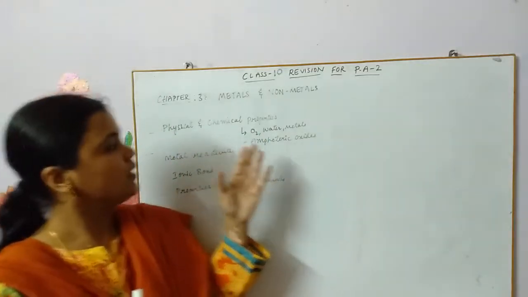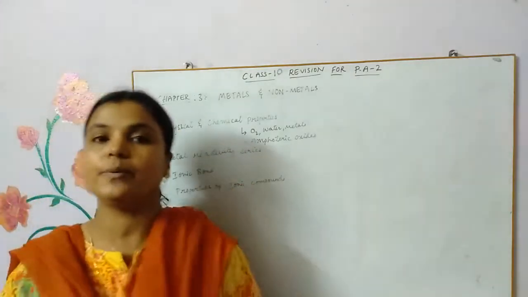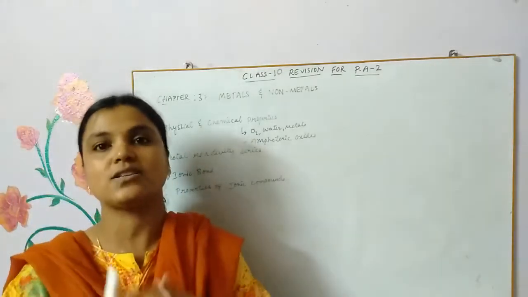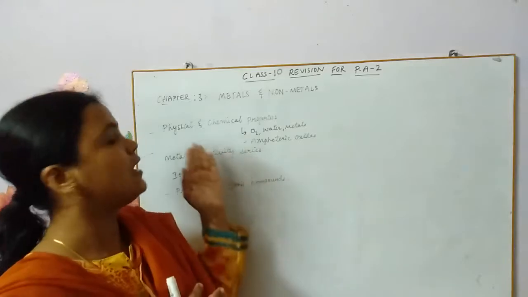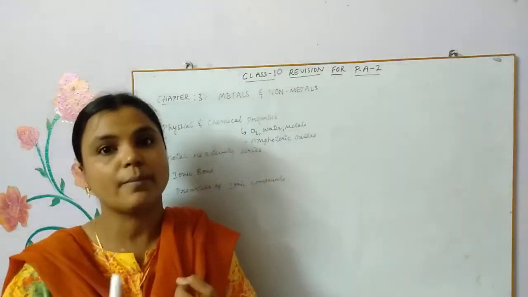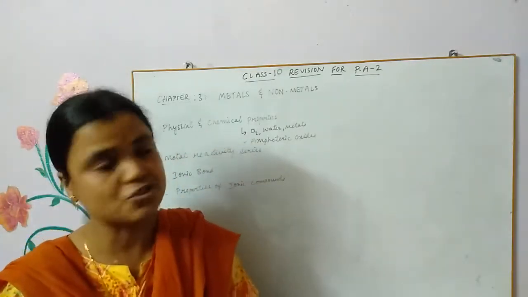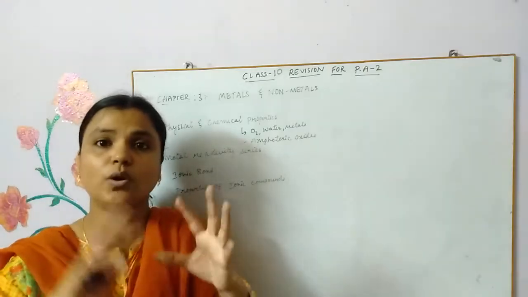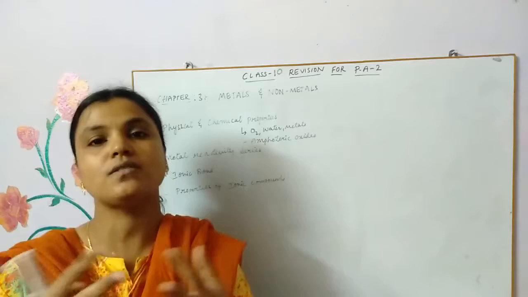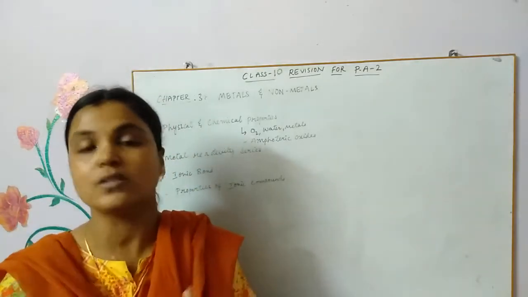Well, okay. So today we'll quickly go with the revision. Let's start with the physical properties. As you know, metals and non-metals have contrasting physical characteristics. Like if you talk about the luster, the density, the electrical conductivity and all, the metals are different from non-metals, children. And also if you look at the atomic structure or the valencies, the distribution of electrons in the atomic orbits also is different.